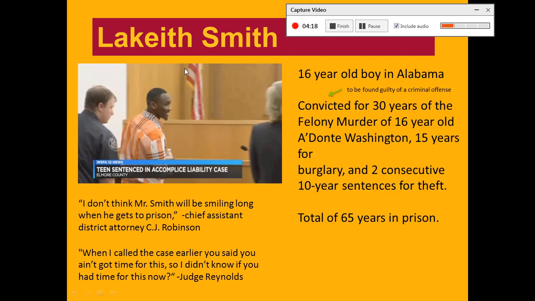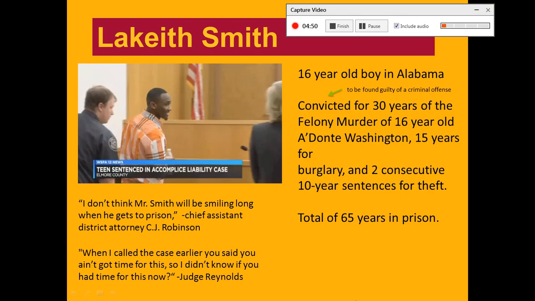But we see right here, Lakeith is smiling, right? Then if you look at these 2 quotes, one of them says, "I don't think Mr. Smith will be smiling long when he gets to prison." This is from the Chief Assistant District Attorney. And then the next one says, "When I called the case earlier, you said you ain't got time for this, so I don't know if you have time for this now." So the judge sounds to me like they don't really want to deal with Lakeith too much.